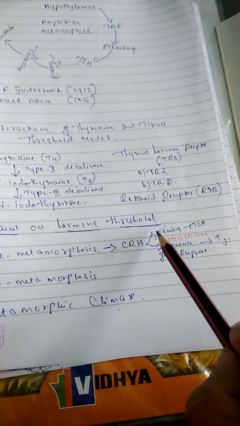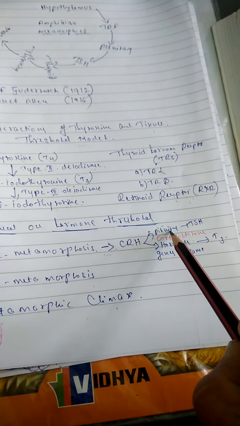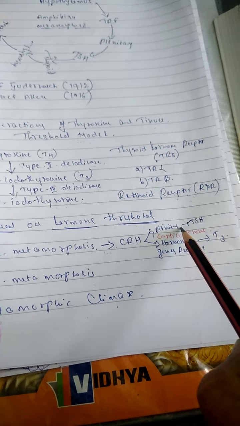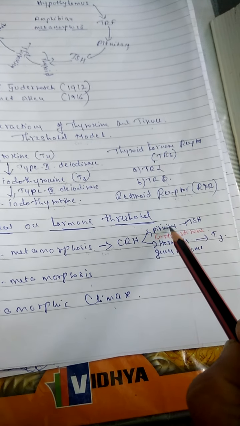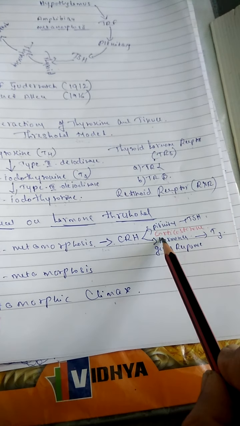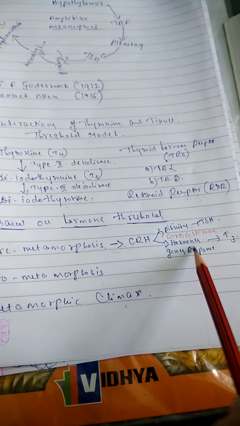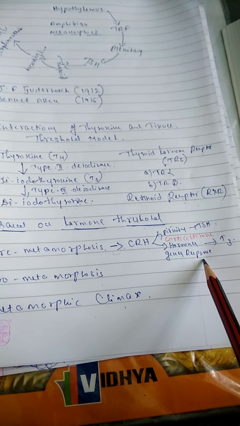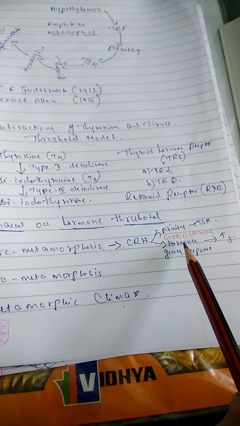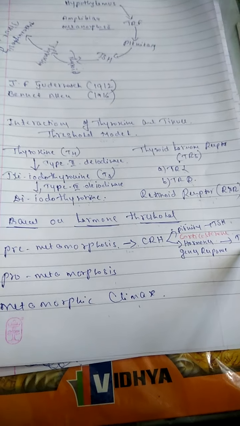Corticosterone hormone acts in two ways: it acts on the pituitary gland to release the thyroid stimulating hormone, and it also acts on hormone gene response, increasing the transcription level and decreasing the low level of the T3 hormone.